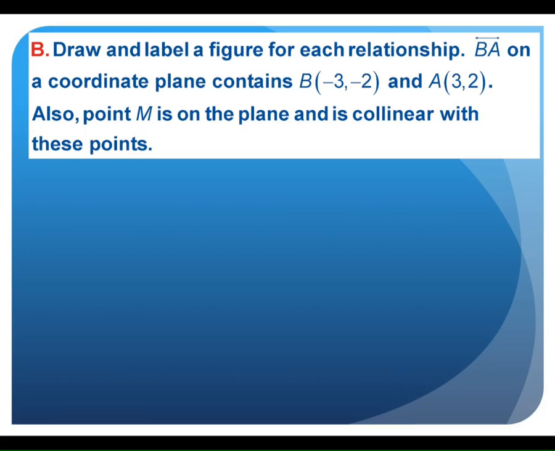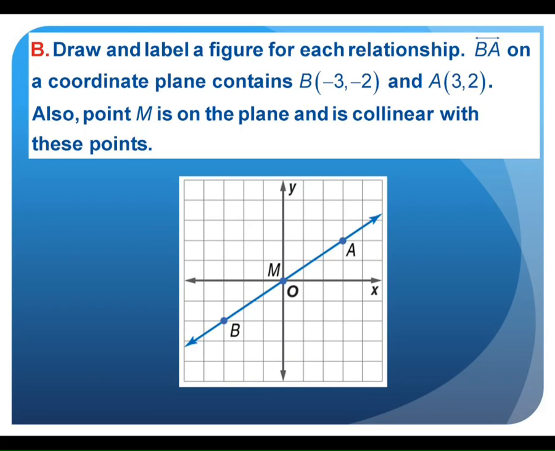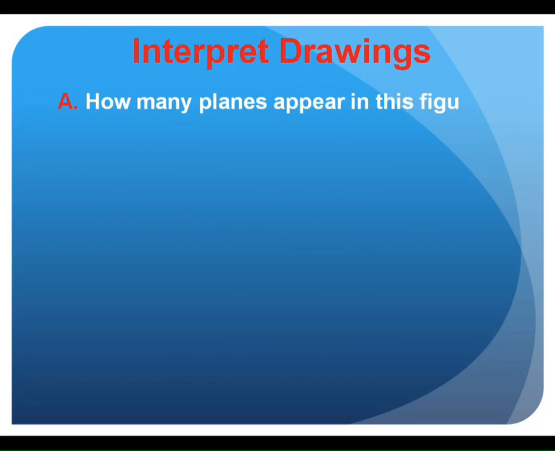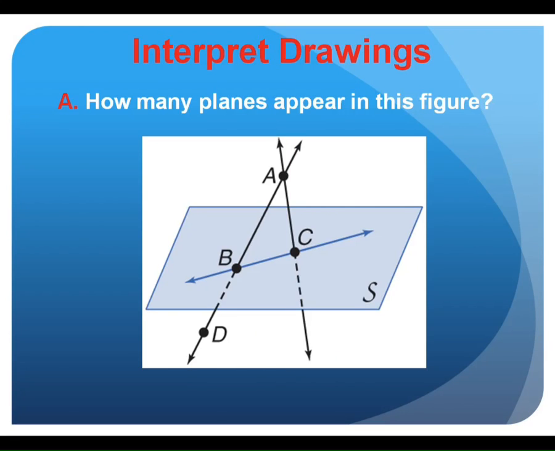Okay. Again, one on the coordinate plane. We're going to skip these. Drawing these figures. Point M is on the plane and is collinear. You can put point M anywhere on here and that would work. Okay. Pretty straightforward.